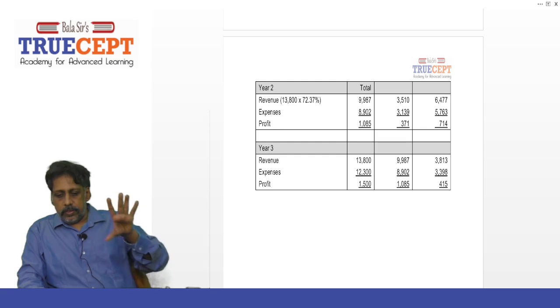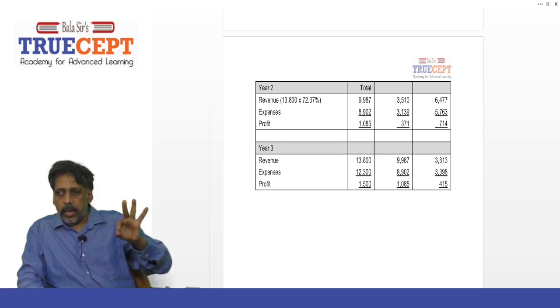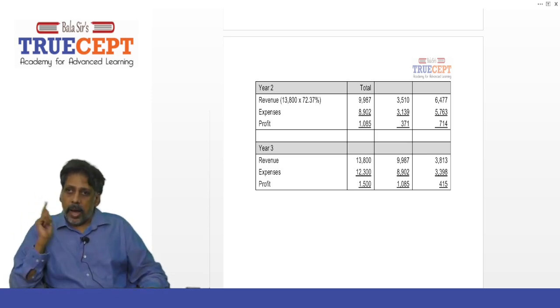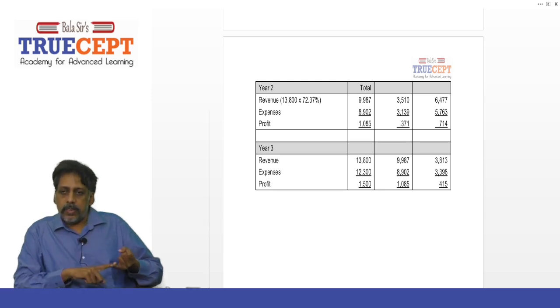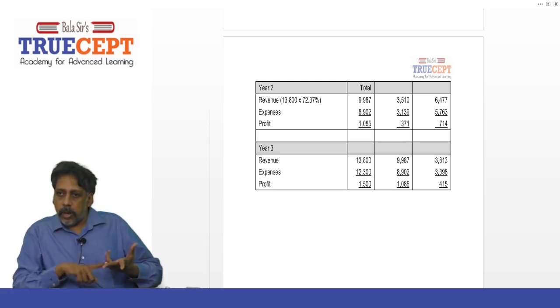Okay, here I want to make a note. Just notice this. Remember, 300 lakh was not recognized in the previous year, right? Yes, sir. Now tell me, what is 300 lakh into 26%? It will work out to 78 lakh. The 78 lakh is a part of the 9,987 lakh. That includes the 78 lakh. Also, the revenue for the current year, 6,477, includes the 78 lakh.